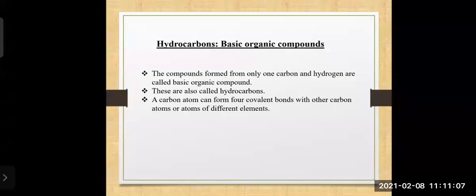If you are talking about hydrocarbons, another important thing to remember is the covalent bond, which is formed with carbon as well as with other elements. Let us take hydrogen only. In a hydrocarbon, there will be only hydrogen and carbon. So this carbon atom can form four covalent bonds with other carbon atoms and also with different elements.